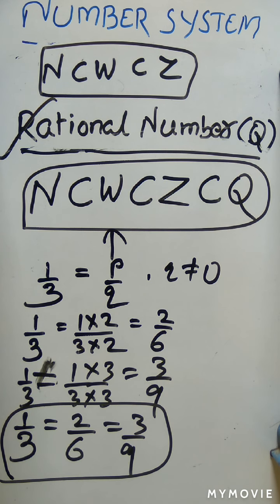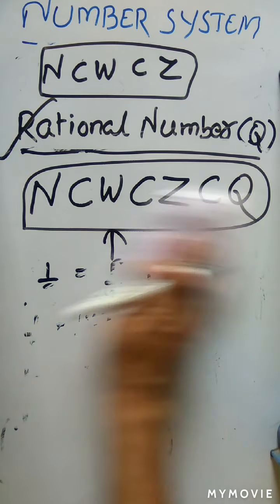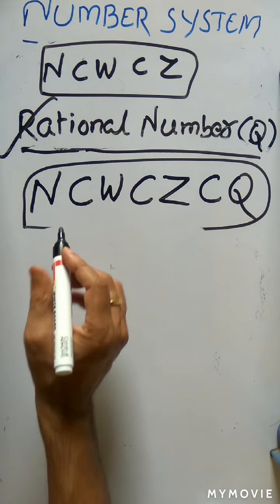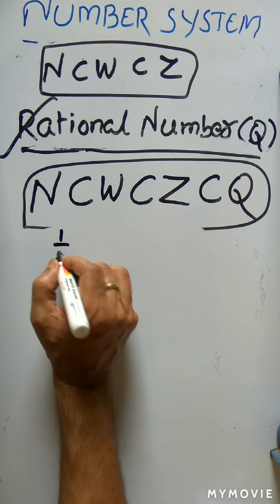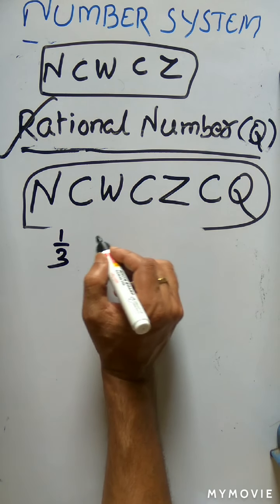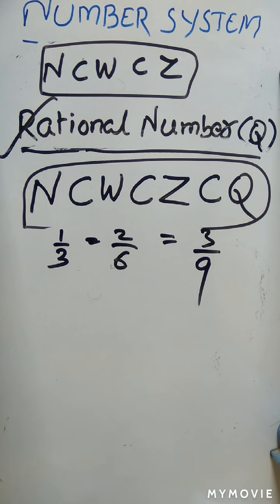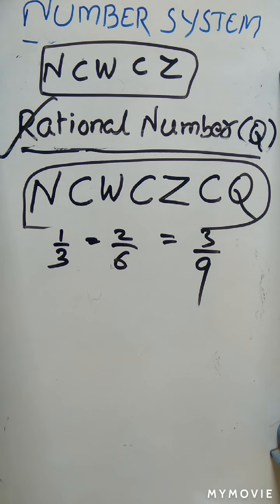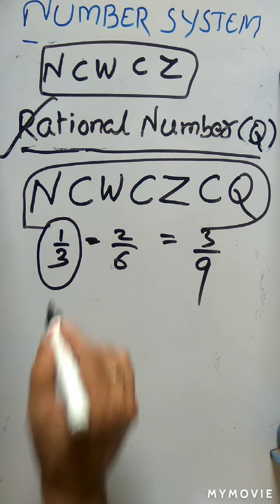Now, generally we define the ratio p by q where p and q are integers having no common factor. Now the question comes, you are given 1 by 3, which is equal to 2 by 6, which is equal to 3 by 9. All the numbers are the same, they are equivalent. But which one is appropriate to represent as the rational form?